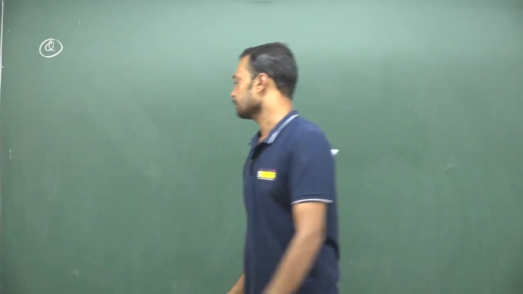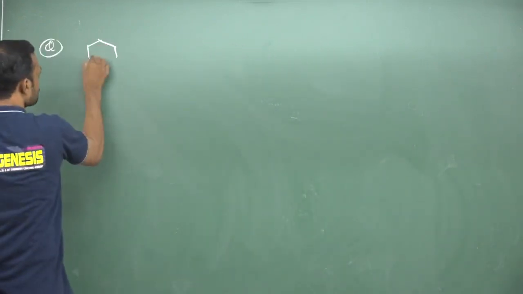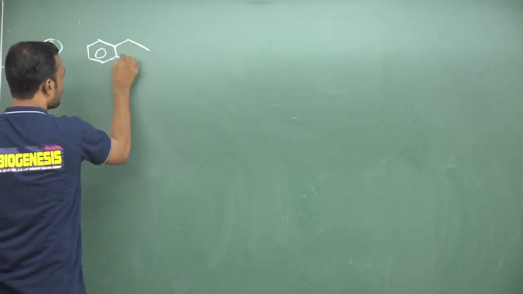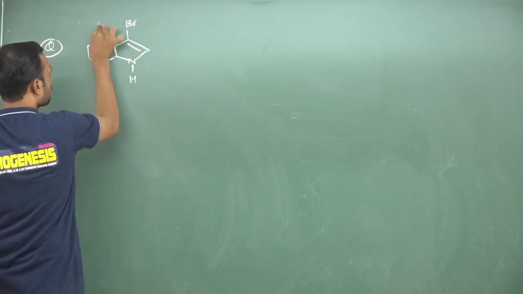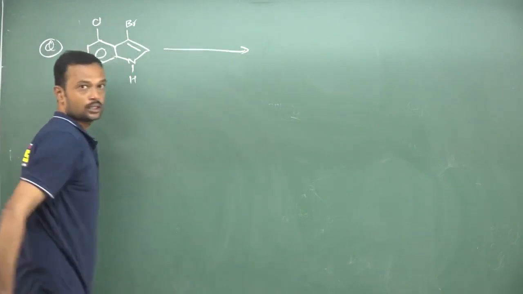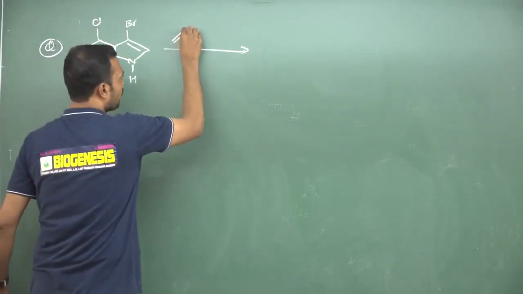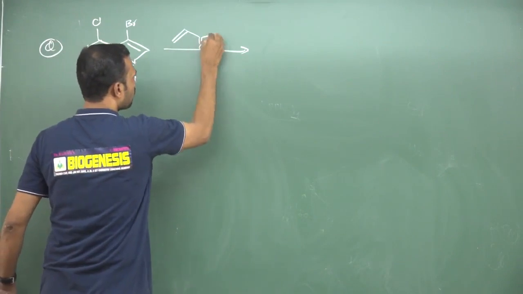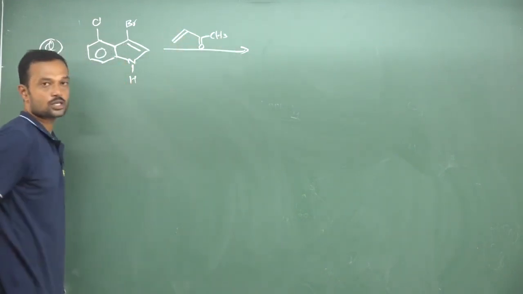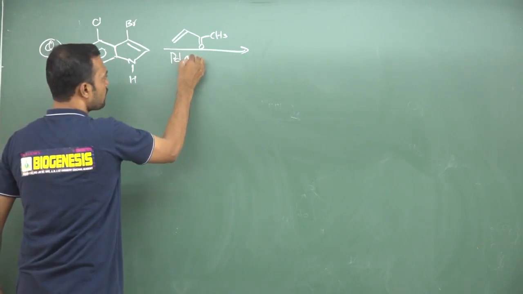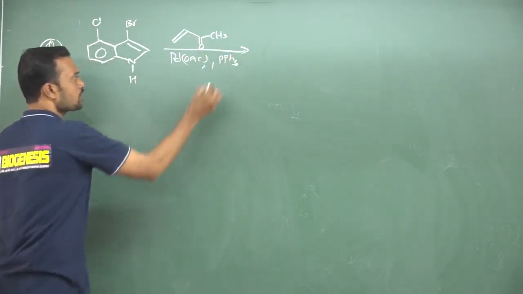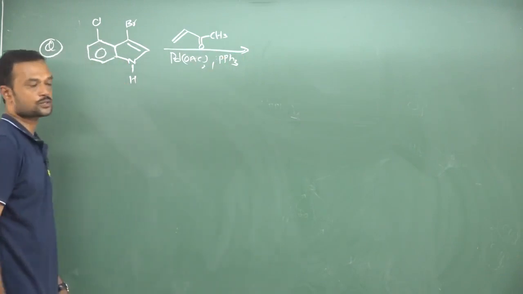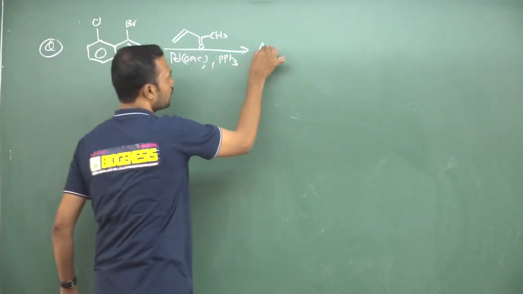Okay, see here. I am giving a heterocyclic ring. Now this is hydrogen. Now here bromine and chlorine are given. Now here I have given C double bond O CH3, one alpha, beta unsaturated carbonyl. This is palladium diacetate in the presence of PPh3, which itself acts as a coordinator as well as a base. Now that will give your answer A.